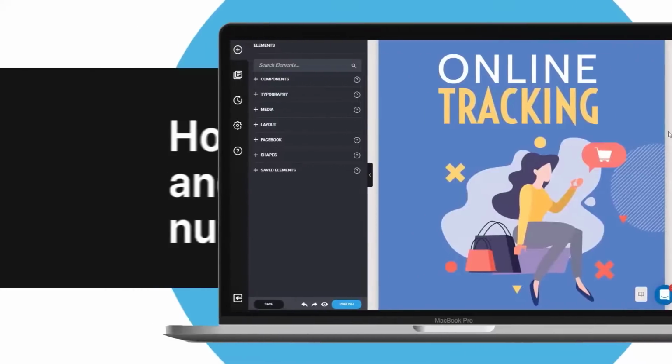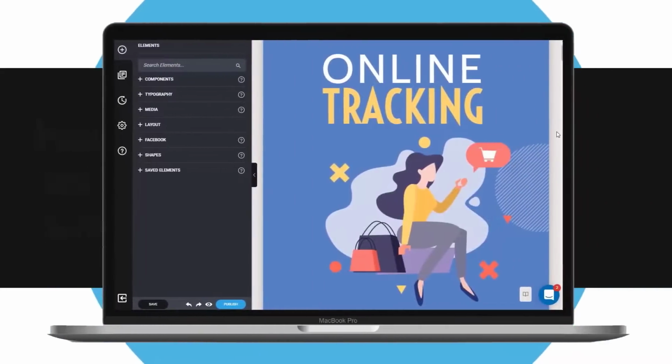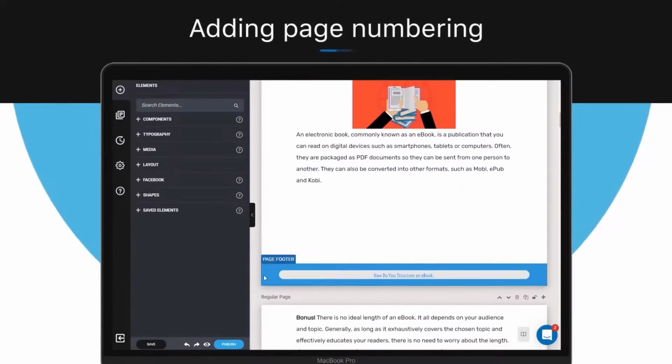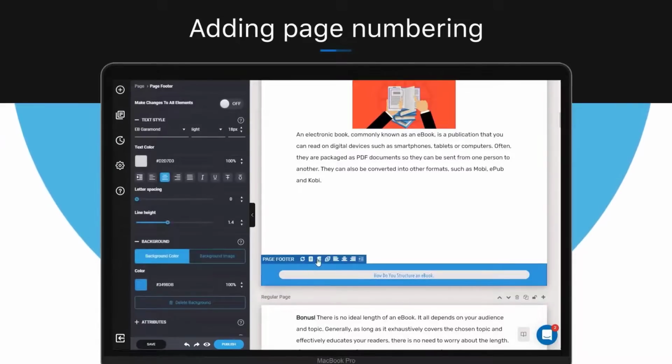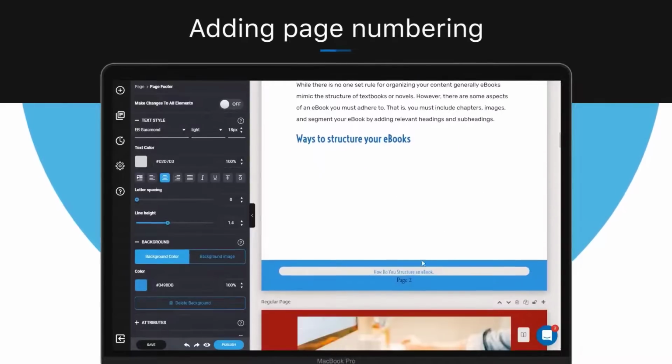How to add page numbers. In this video, you'll learn how to add and adjust page numbering in your project. To add page numbers, go to the page footer and then click on the page numbers icon in the pop-up icon bar. Now you can see all the pages have their numbers.